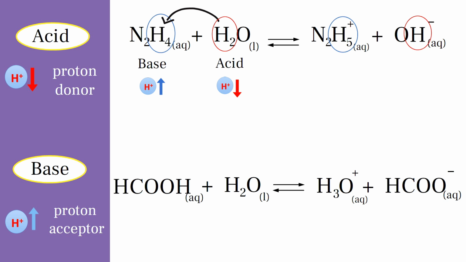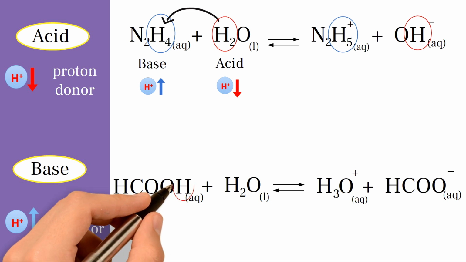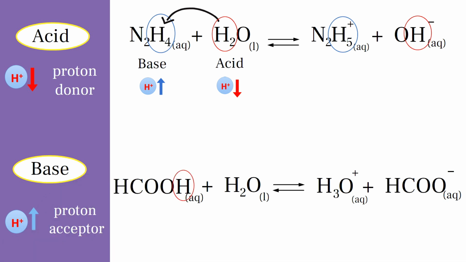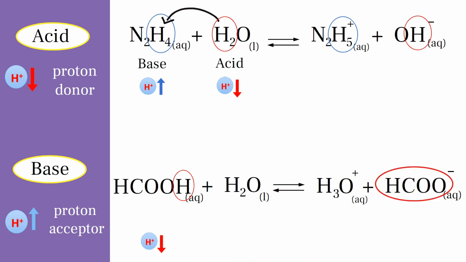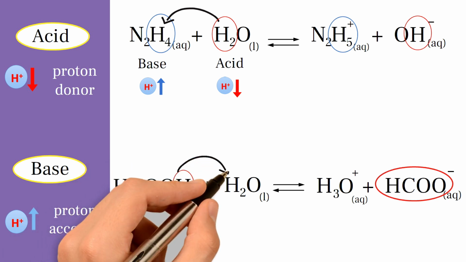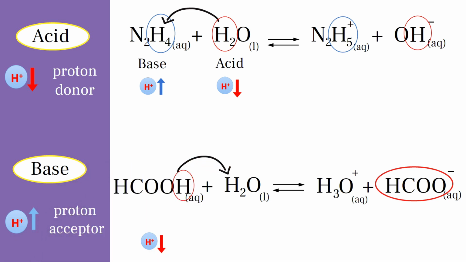In the following example, which represents the reaction of formic acid with water, formic acid is the simplest carboxylic acid. As we can see, formic acid is a substance in which the number of its hydrogen atoms decreases, so it's a proton donor, which means HCOOH is the acid in this reaction.